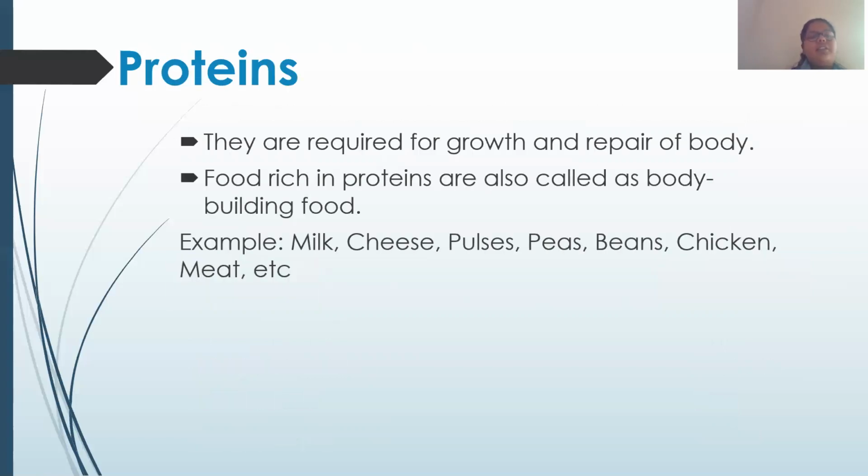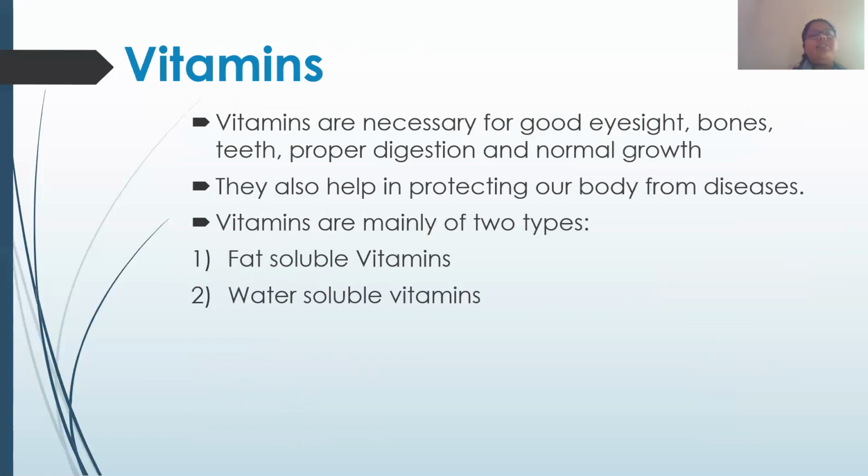Next are the proteins. Proteins are very important for the growth and repair of our body. The food items which are rich in proteins are also termed as bodybuilding food. We have discussed various examples of protein containing food, that is milk, cheese, pulses, peas, beans, etc.